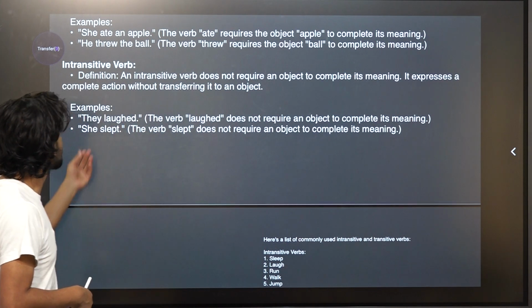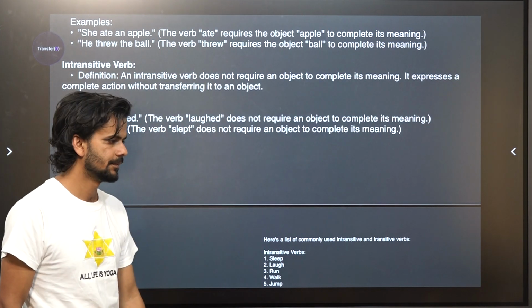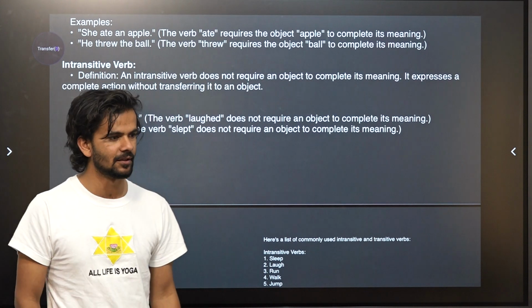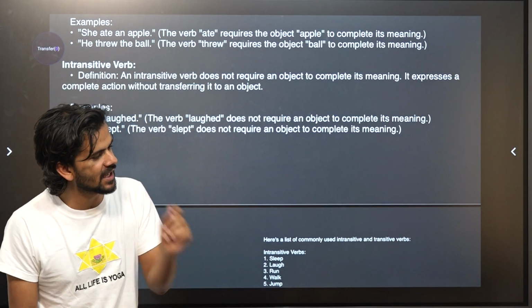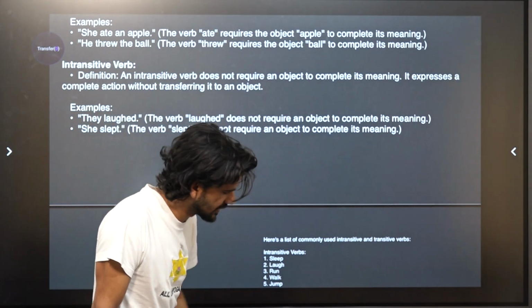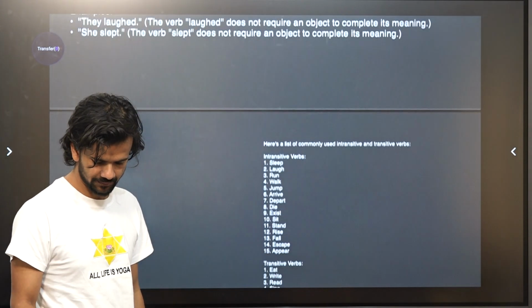Right? She slept. You don't need an object to sleep. You can just sleep. You need a cot, a bed, or a floor, but that's another thing. The process of sleeping does not necessarily require a bed, does it? You can sleep. I sleep, you sleep, and so on.